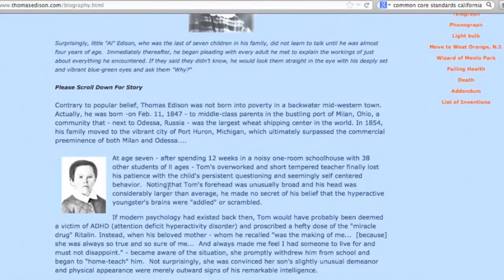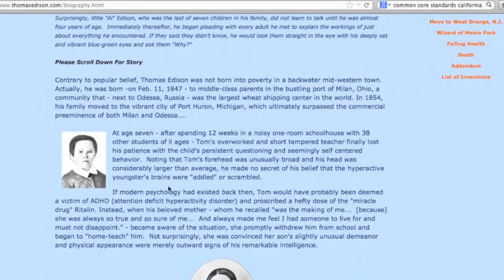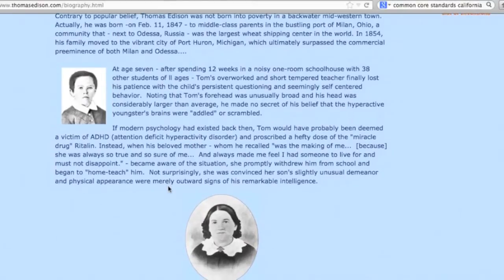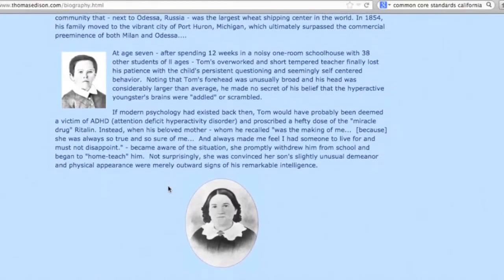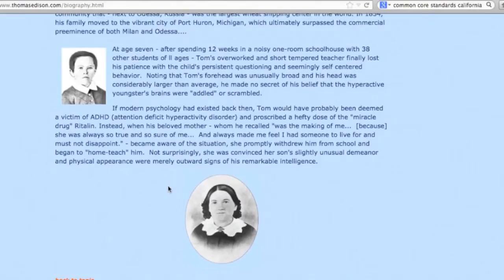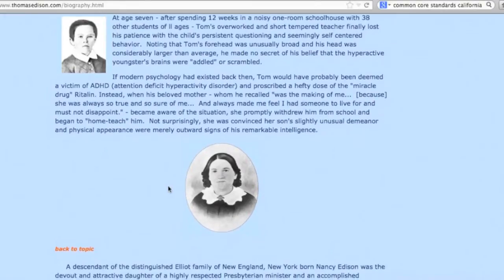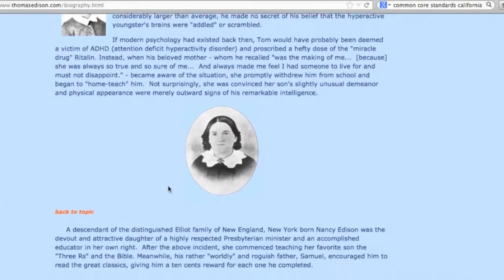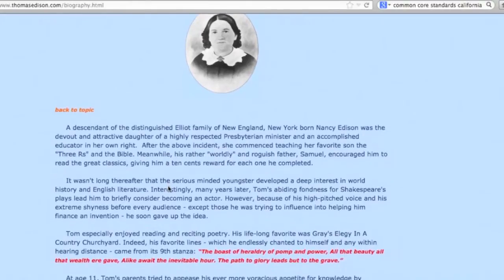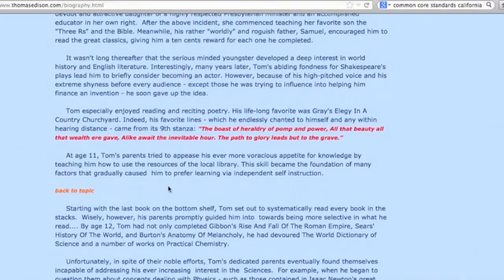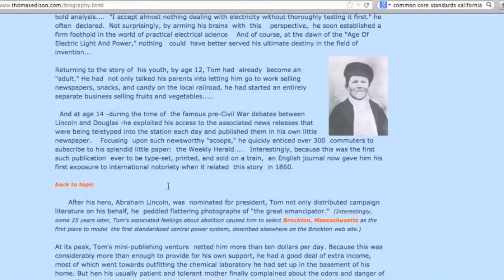I thought this was a pretty good page, and I was captured by this at 17. He had been in a one-room schoolhouse for all of his education. He finally made his teacher go over the edge because he was always thinking, and she was very frustrated with him. So as I read on, I learned that Thomas Edison eventually withdrew from school. Kind of like Steve Jobs, he did not complete college. He dropped out after the first semester. It wasn't offering him what he wanted.